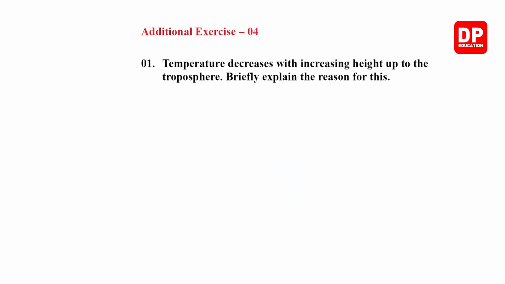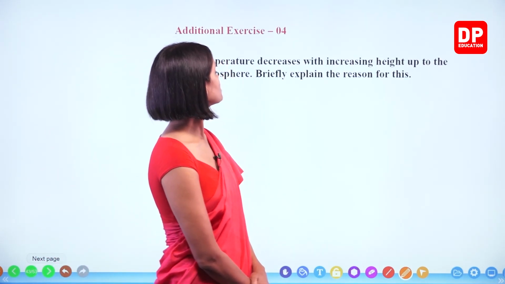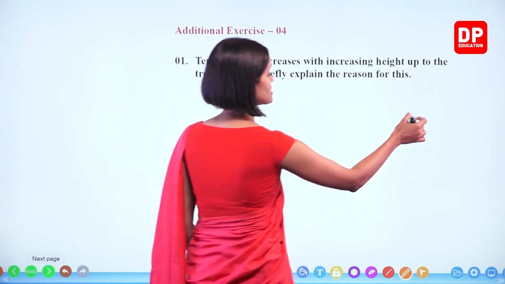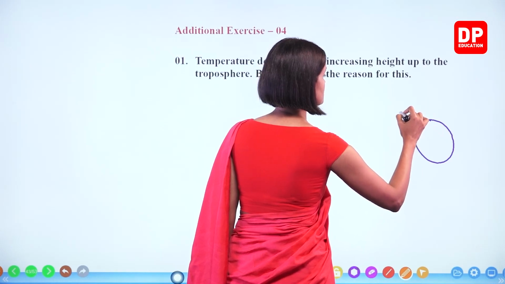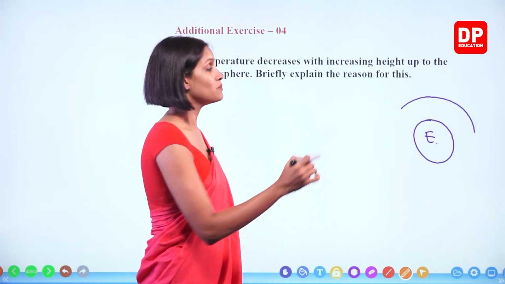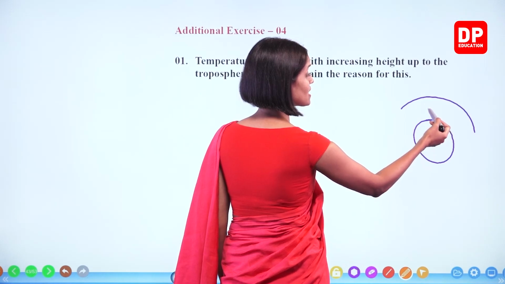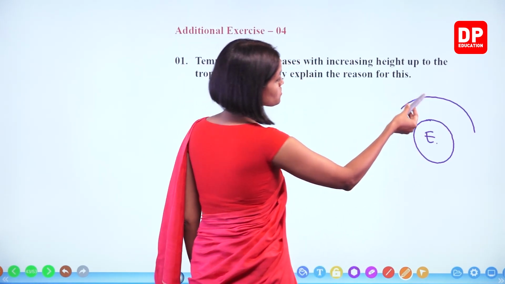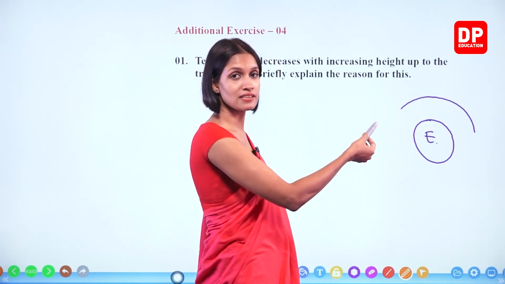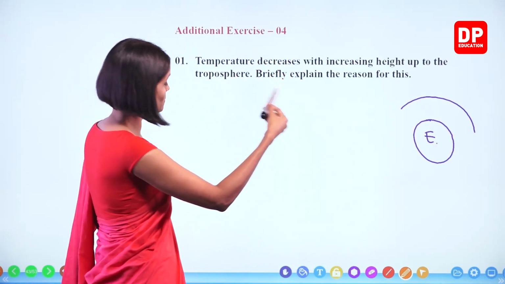Right. Exercise number 4. Temperature decreases with increase in height up to the troposphere. Briefly explain the reason for this. So if this is the Earth, if this is the troposphere, the lowest layer, what happens? Because of the Earth's heat, the lower part of the troposphere gets heated up faster. So when moving away from the land, this temperature decreases. That is why from bottom to top temperature decreases. Right? We learned this many times now.